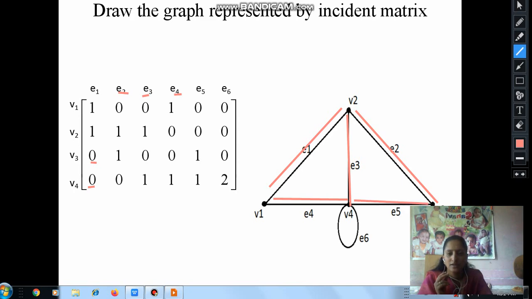And edge E6 is at vertex V4. This 2 represents that there is a self loop at the vertex V4. So this is a self loop at the vertex V4 and this edge is E6. So we draw the graph using this matrix. These are very simple and easy concepts: how to draw the matrix representation and how to draw the graph using the matrix. Is the idea clear to all of you? I hope you understand these simple concepts. Thank you.